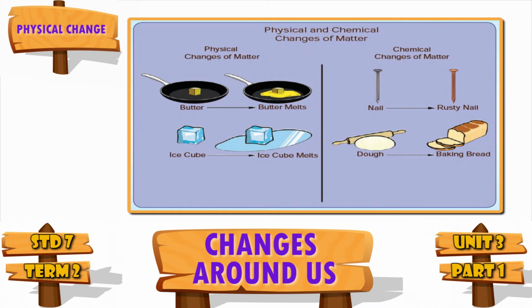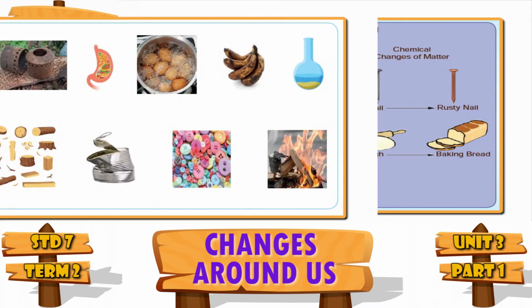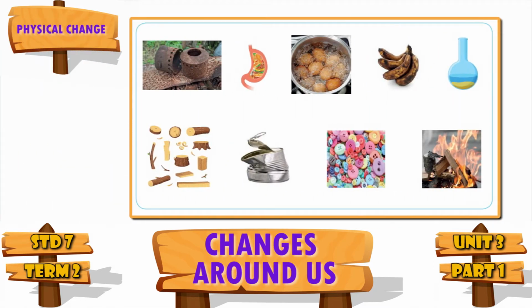Let us look at another change, when objects made of iron are exposed to moist conditions. A reddish brown new substance called rust forms. So this is a chemical change.